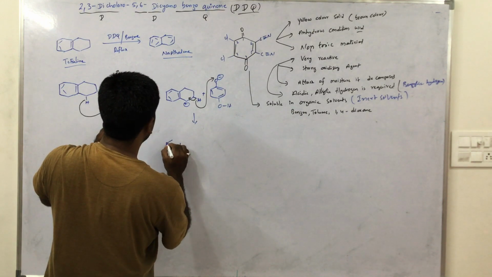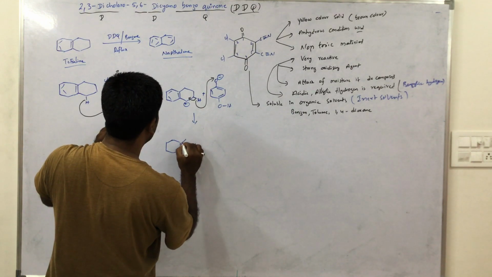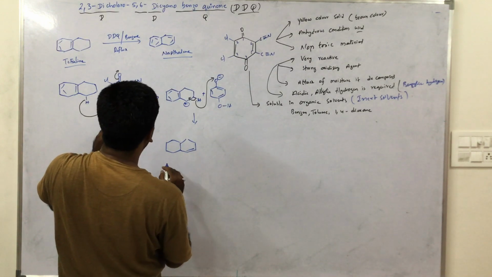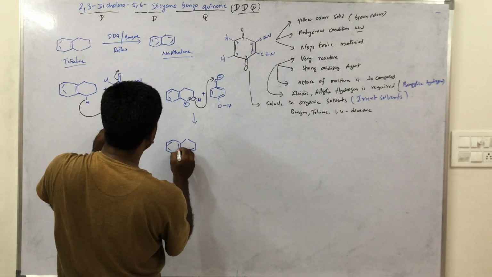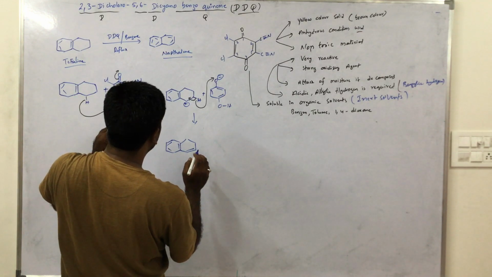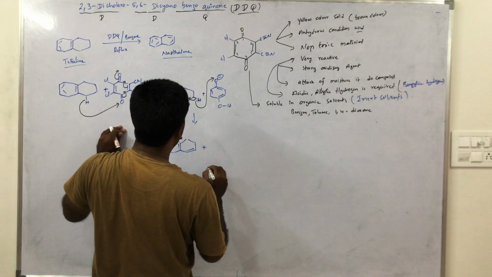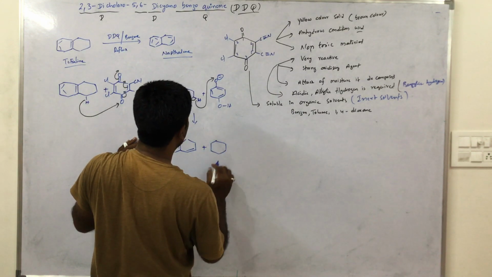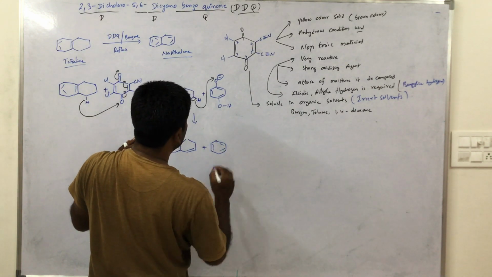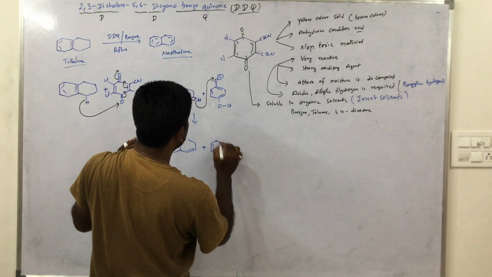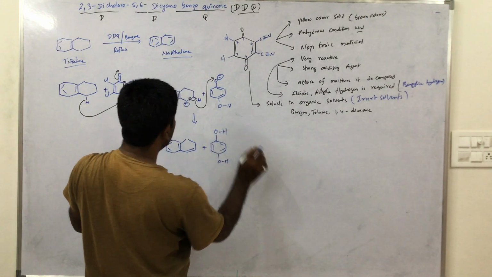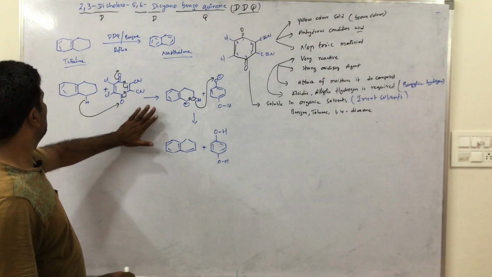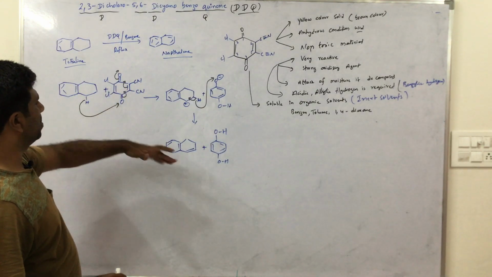Observe carefully, very important in CSIR JRF NET, IIT JEE, BARC, and many UPSC and other competitive exams. This one is OH, this one is also OH. So here, in two steps, 1 mole of DDQ is over.